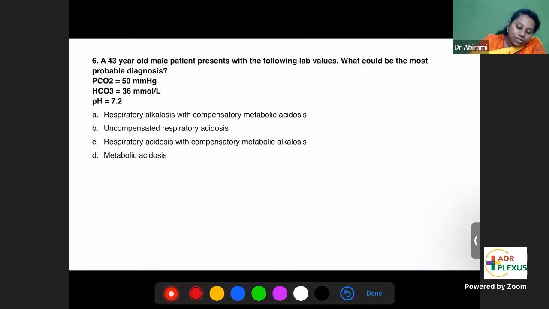Stepwise. pH 7.2. If pH is less than 7.35, then it's a case of acidosis. So this is acidosis. Look at carbon dioxide and bicarbonate values. Normal value of carbon dioxide is 40 to 46. Bicarbonate is 25. So carbon dioxide has gone up, bicarbonate has gone up. Increase in carbon dioxide is the cause of this acidosis, because increase in carbon dioxide can directly cause acidosis. So you name it as respiratory acidosis. An increase in bicarbonate is the compensation done by the kidneys.